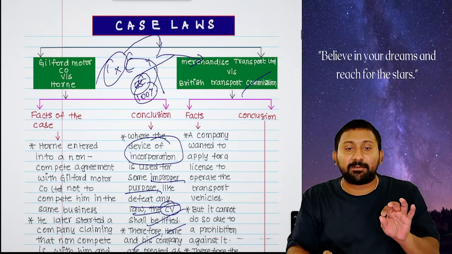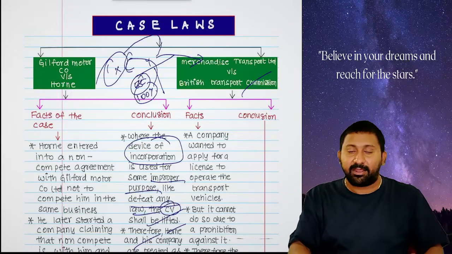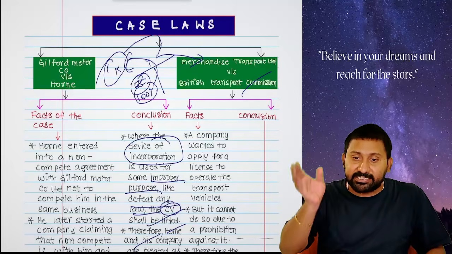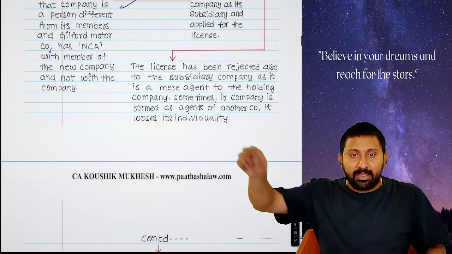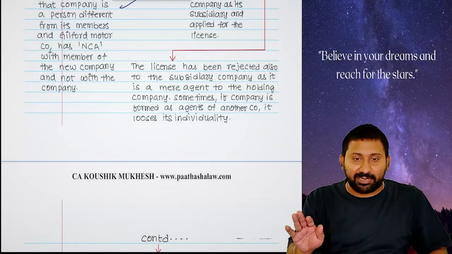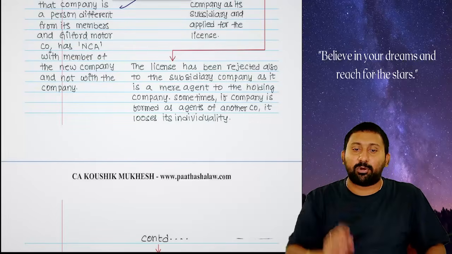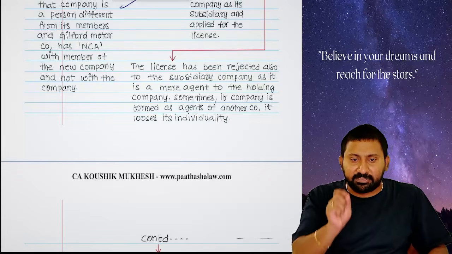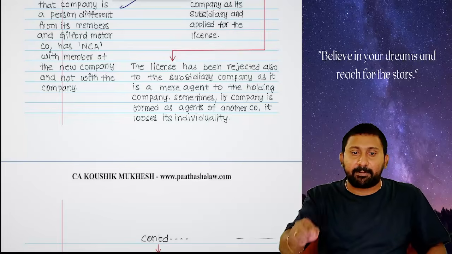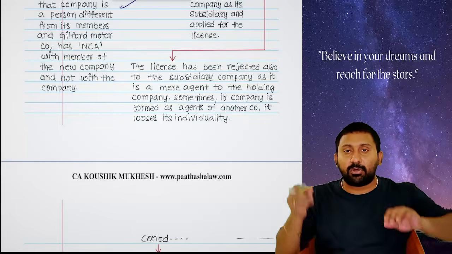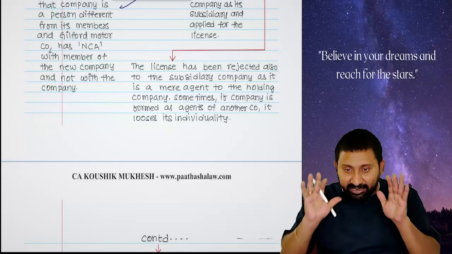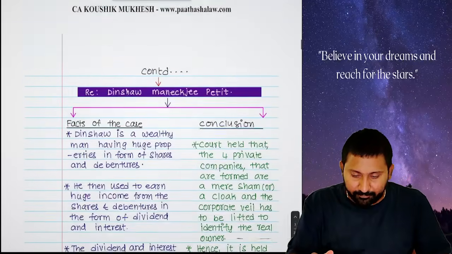Therefore, Y Private Limited is an agent of X Limited. The license has also been rejected to the subsidiary, as it is an agent of the holding company. Sometimes, if a company is formed as an agent of another company, it loses its individuality. So, Y Private Limited and X Limited are both treated as one and the same.